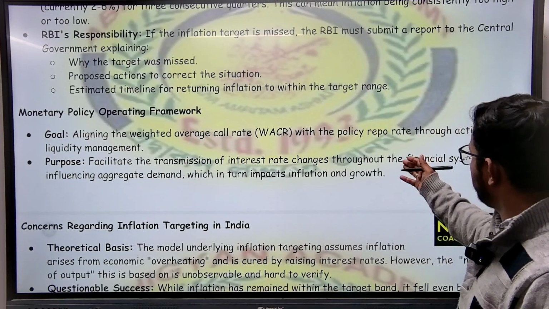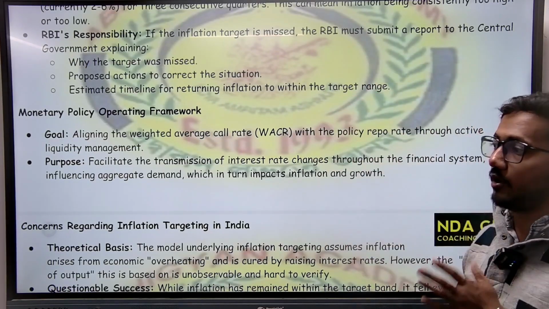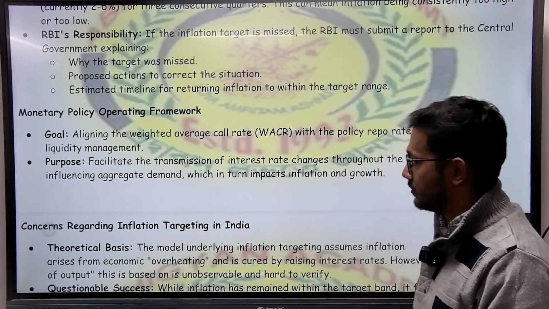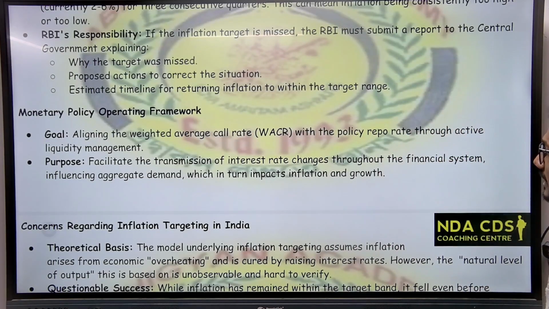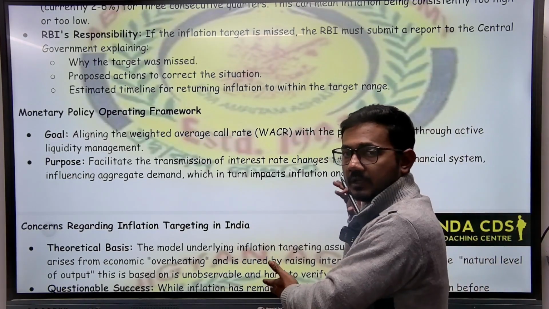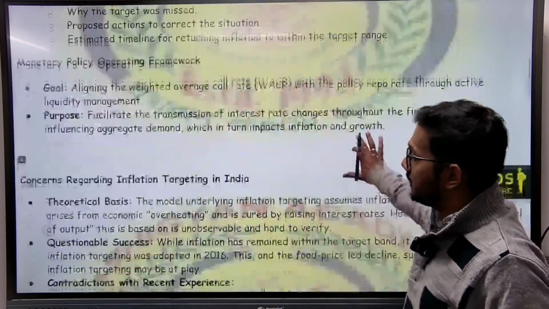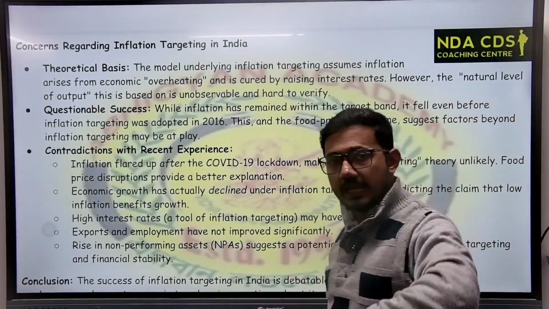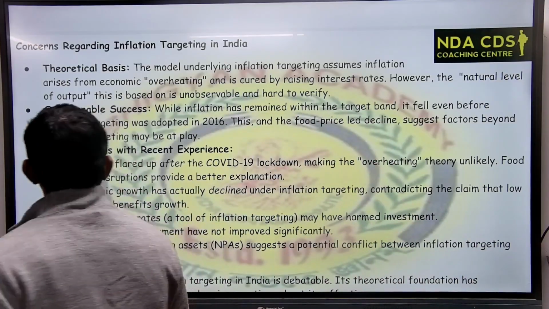The repo rate and the weighted average call rate shall align. Purpose: facilitate the transmission of interest rate changes throughout the financial system, influencing aggregate demand. We will discuss that in a separate video because that is very technical. But now we will just take a rough idea of that monetary policy.